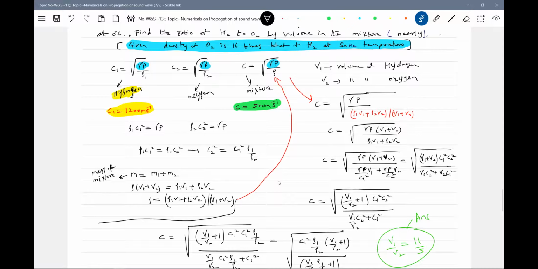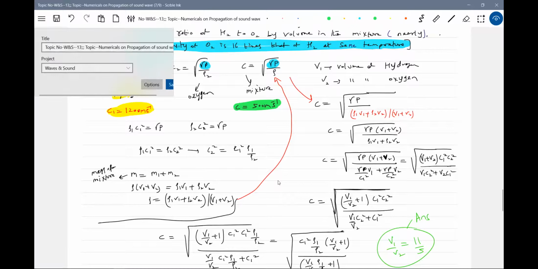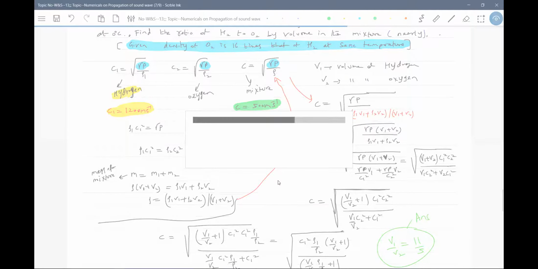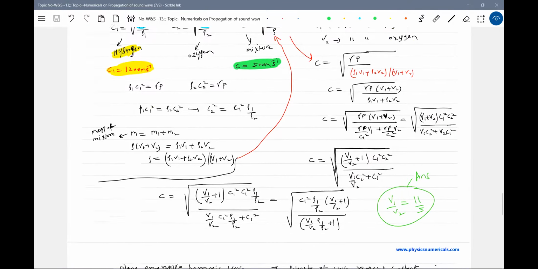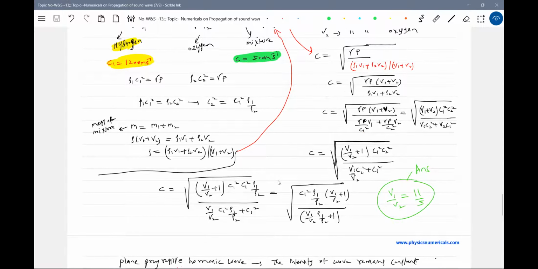V1 V2, whole divided by this everything. V2, let me take common. Okay, solving this. Next step, this one.